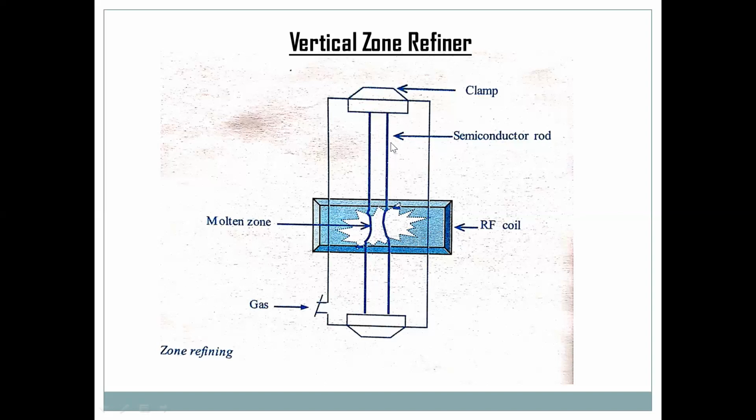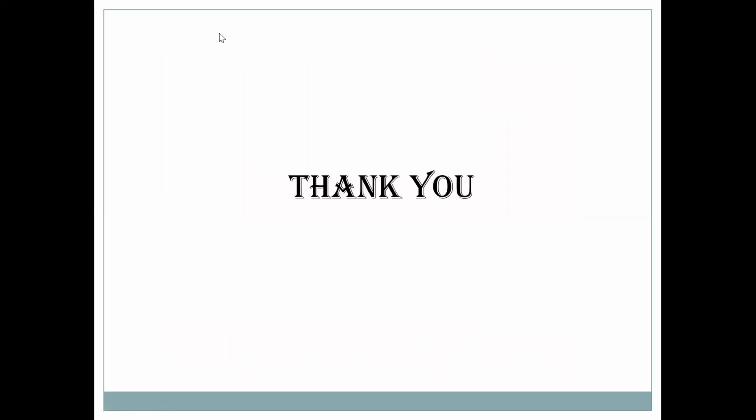This is said to be one zone pass. Impurities move with the molten part of the material as the RF coil moves down. Pure silicon solidifies at the upper portion. When the process is complete, the bottom portion, where the impurities are concentrated, is removed. The rod is subjected to several zone passes to get ultra pure silicon. So this is about the zone refining process. Thank you.